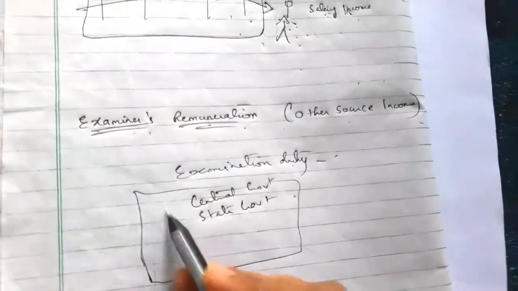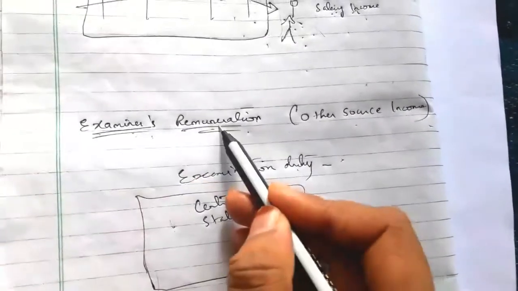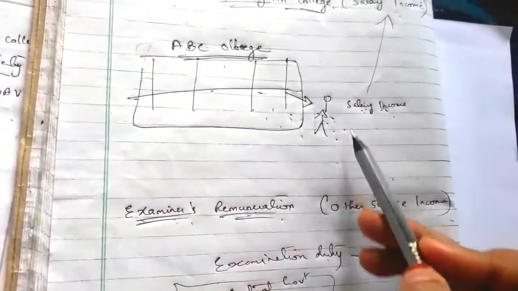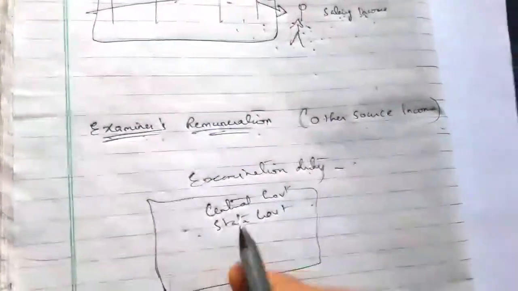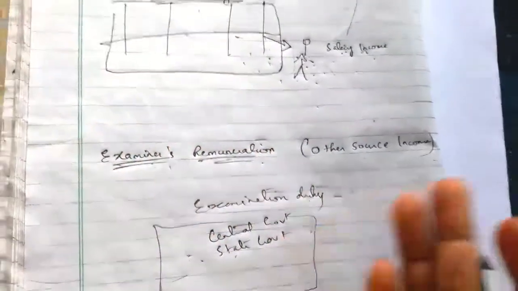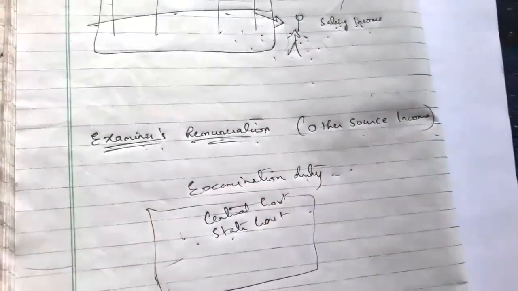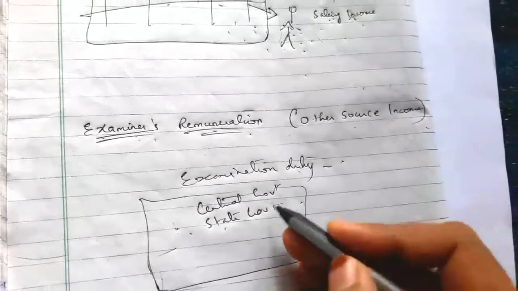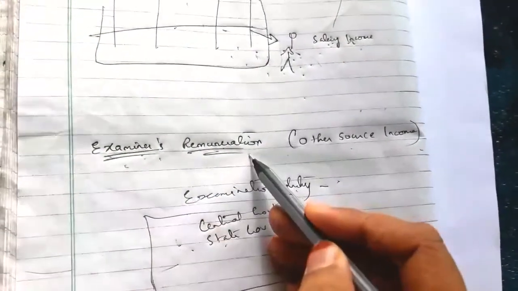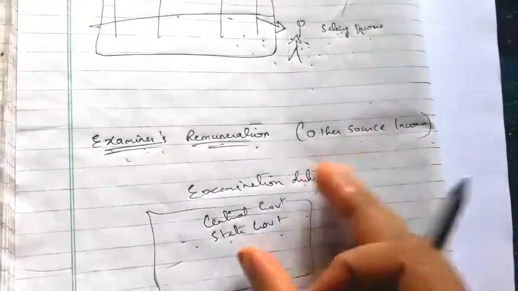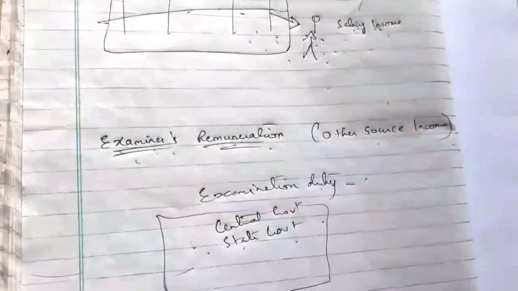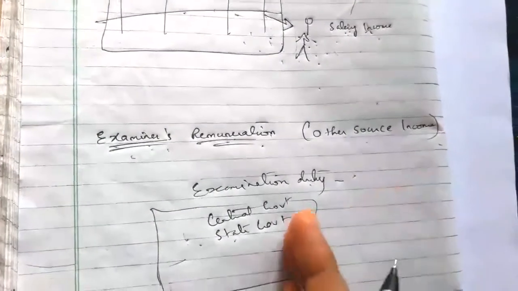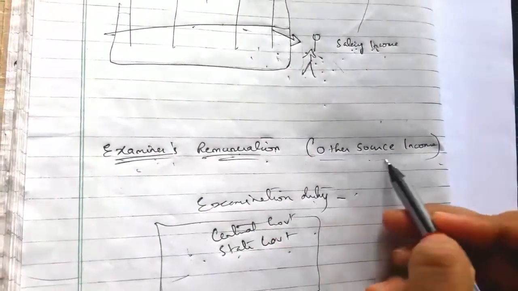For that examination duty he is receiving an examiner's remuneration. It is not a part of his salary. It is not a salary income. He is not receiving it from his college. He is receiving it from another source, from doing extra work as examination duty. For that he is receiving examiner's remuneration. So that is the income he is receiving from other source. For the extra work he is receiving an examination remuneration. So that is taken as other source income.